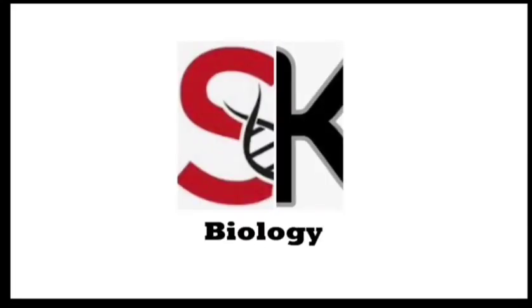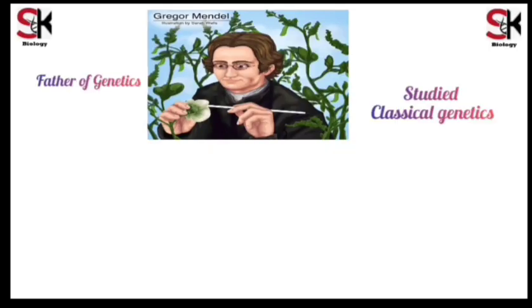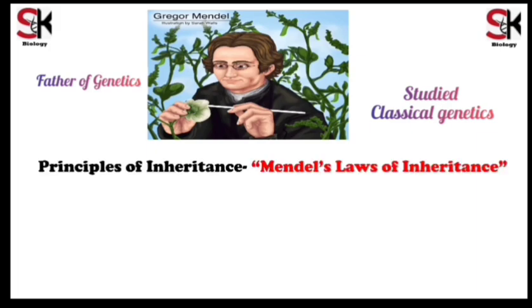Today we are going to start an important topic, Mendelian inheritance. Scientist Gregor John Mendel conducted hybridization experiments on garden pea plants and paved the base of genetics. His work comes under an important branch of genetics called classical genetics. Mendel gave principles of inheritance, popularly known as Mendel's laws of inheritance.